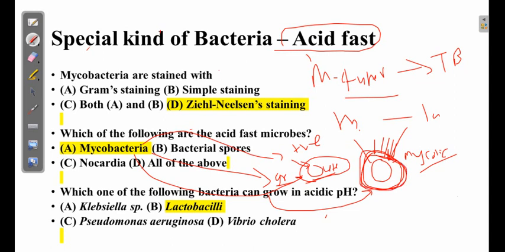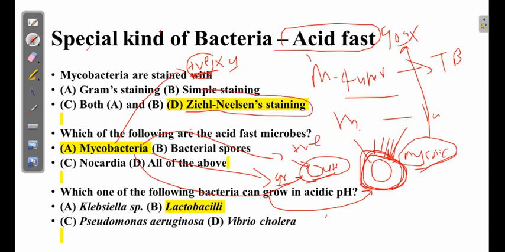And because of this thick layer, if we try to stain Mycobacterium tuberculosis with the typical gram staining technique, it will not get stained. Generally, mycobacteria are classified as gram positive. Why? Because they don't contain an outer layer, so they are classified as gram positive. But because they contain a very thick layer of mycolic acid, they will not stain with the regular gram staining technique, and that is why we require a specific staining technique to stain the